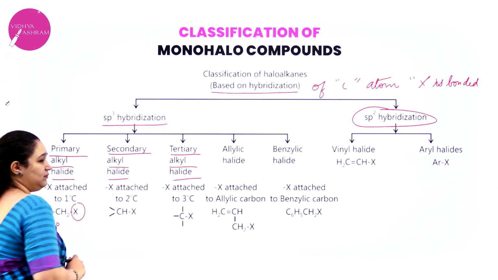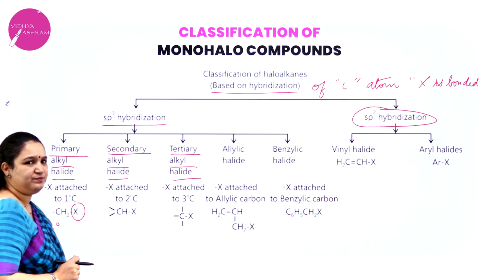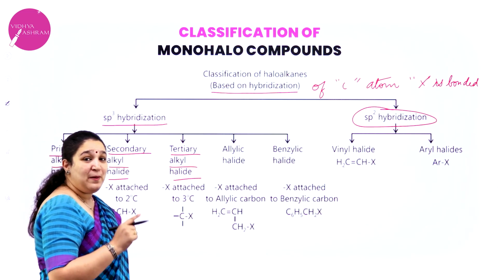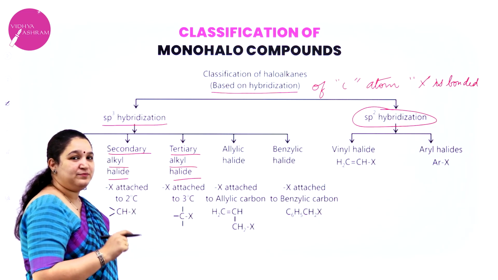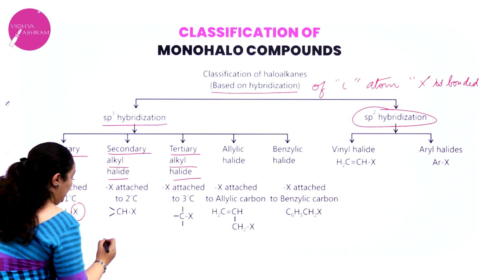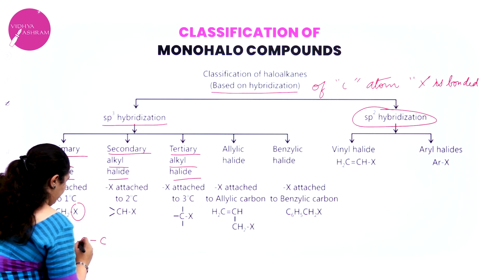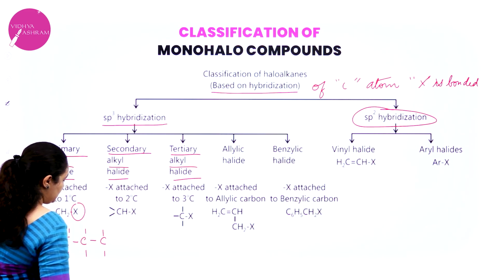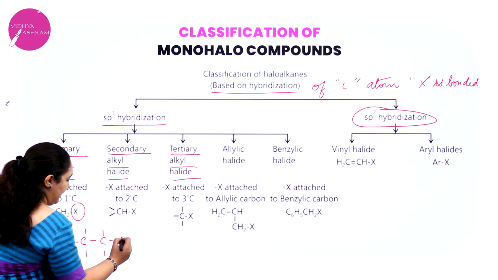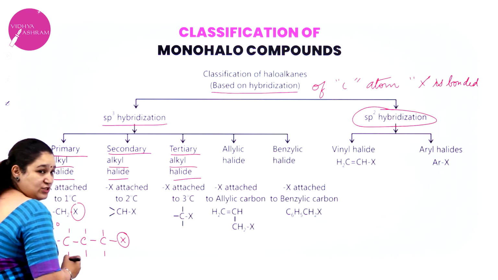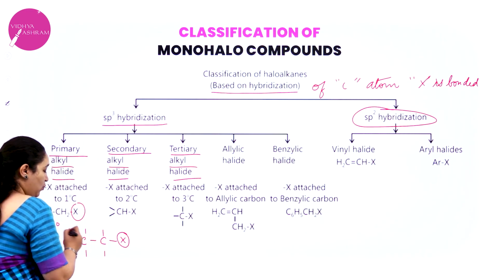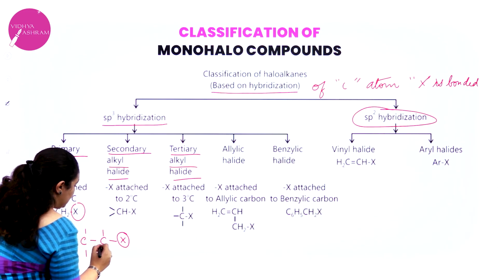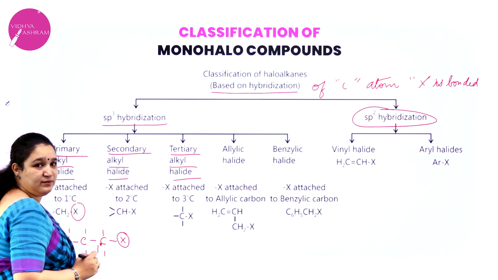That means here the halogen is attached to a primary carbon atom. What do you mean by primary carbon atom? You have learned this in first year. What is this primary carbon atom? If you have a chain of carbon atoms, with some bonds here, and the halogen is attached to a carbon atom which has one more carbon neighbor, then this carbon atom is called a primary carbon atom.